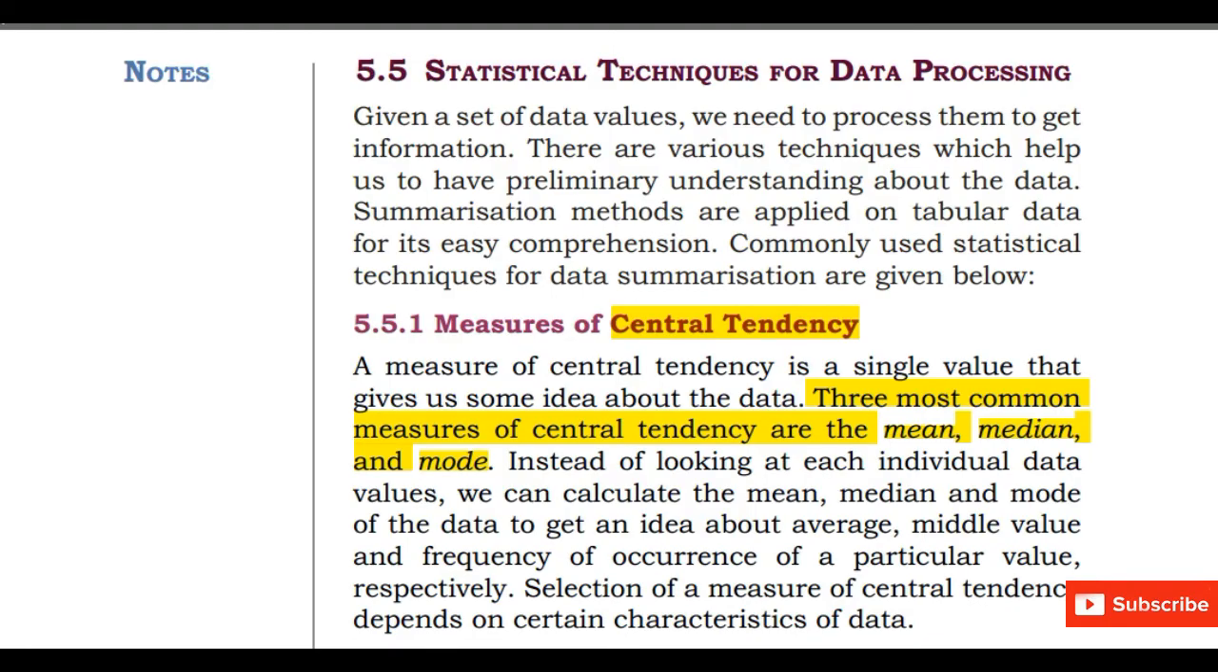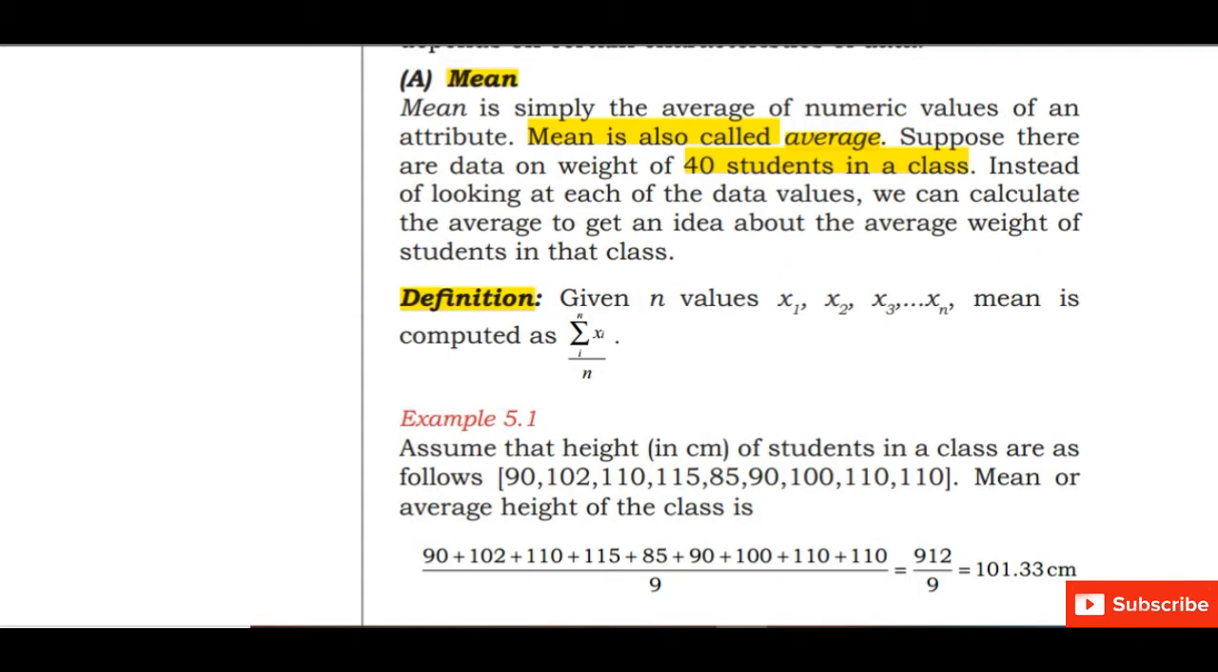Next, we will study about the different mathematical formulas in statistics and how we can perform calculations. So first we will study about measures of central tendency. A measure of central tendency is a single value that gives us some idea about the data. The 3 most common measures of central tendency are mean, median and mode. You must have studied it in mathematics. So what is mean? Mean is simply the average. It is the average of numeric values of an attribute.